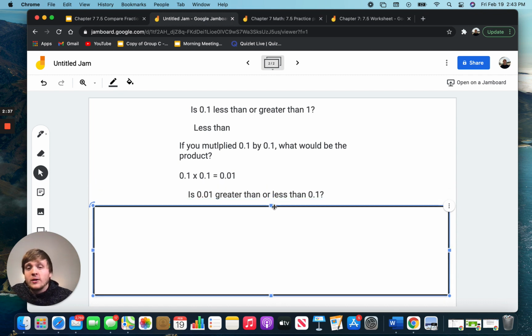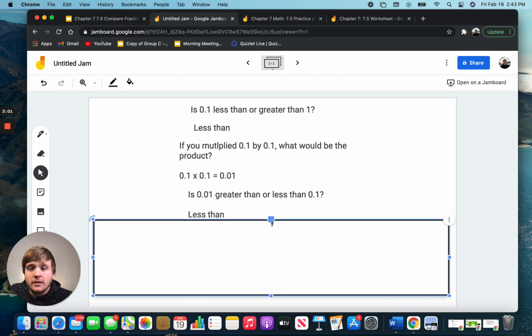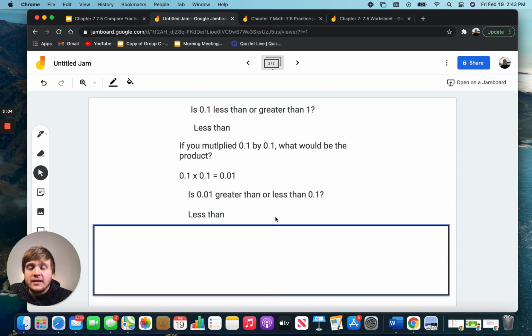And then is 0.01 greater than or less than 0.1? Is the product that we got in the end bigger than or smaller than the factors that we just multiplied, or 0.1? Think about that for a second, and when you're ready to move on, go ahead. So it is less than, yep, 0.01 is less than 0.1.